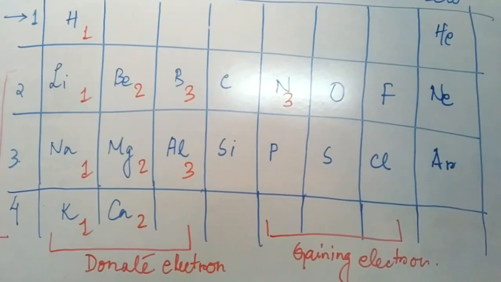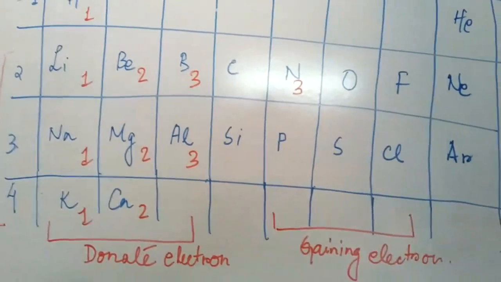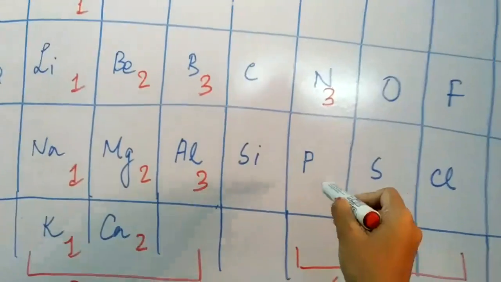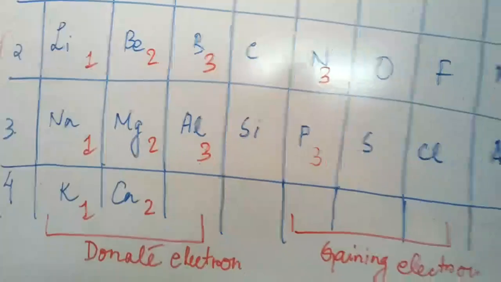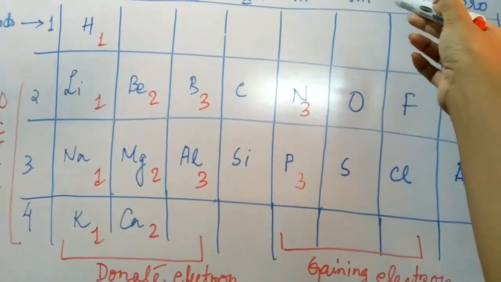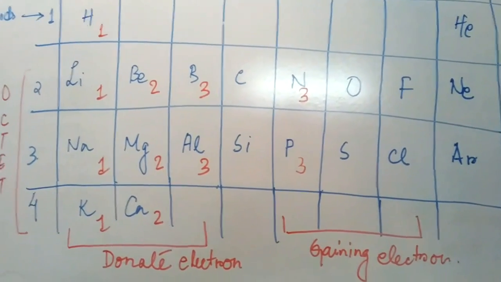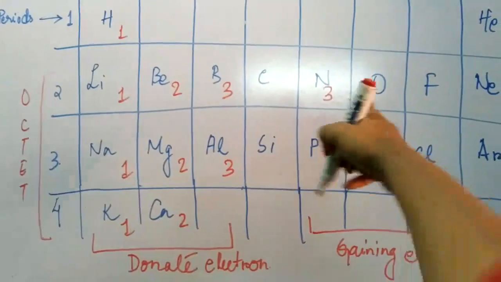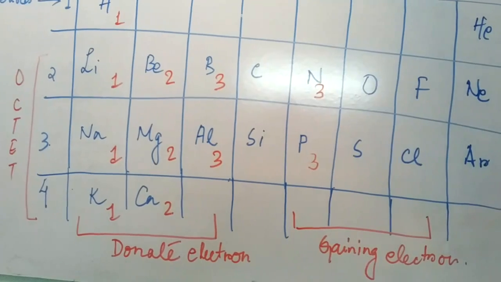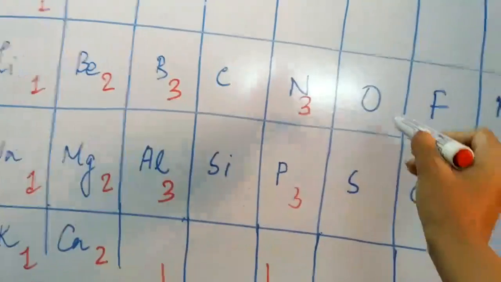So this way we are counting, students. In case of phosphorus, again it is 5. So 8 minus 5, it is again 3. Therefore the valency of phosphorus is 3. Again, in case of oxygen, how many valence electrons? Since it is in group 6A, it has 6 electrons. And since it is in the second period, that is, it has 2 orbits, we will simply subtract it from 8. Now 8 minus 6, students, we get 2.